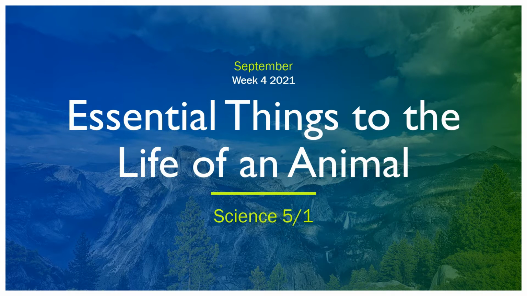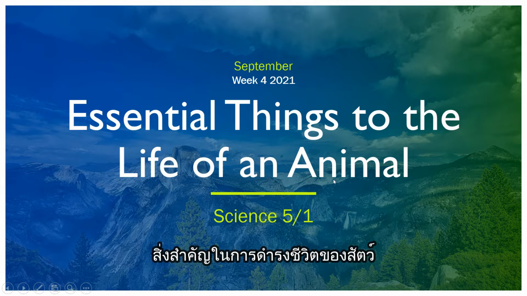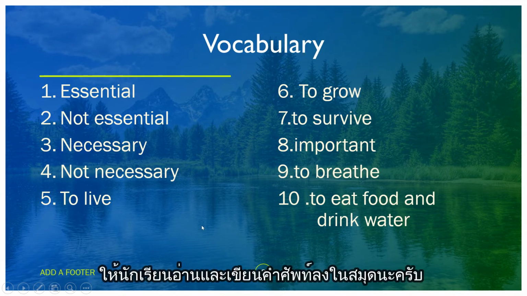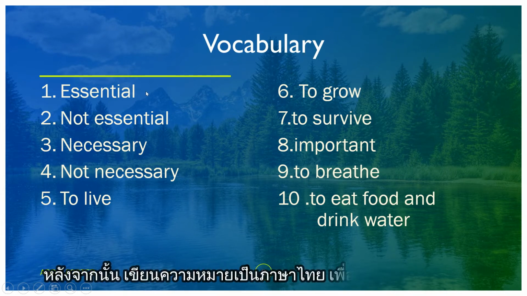Today's topic is entitled Essential Things to the Life of an Animal. These are the vocabularies of this topic. Please write the vocabularies in your notebook and then write the Thai translation of each word so that you can understand the meaning. You can use Google Translator to translate from English to Thai.